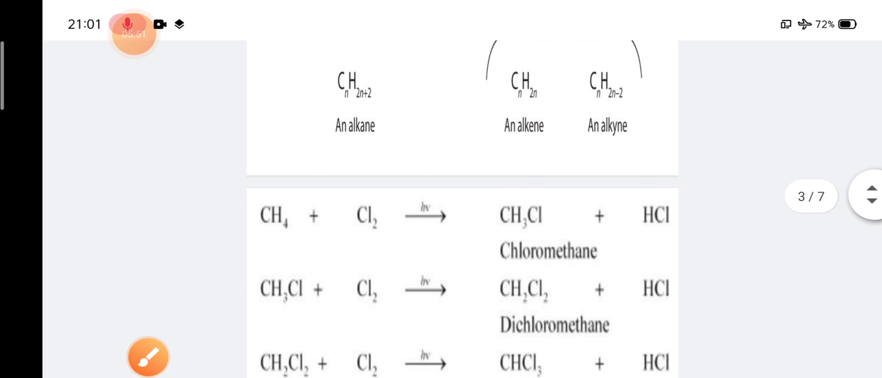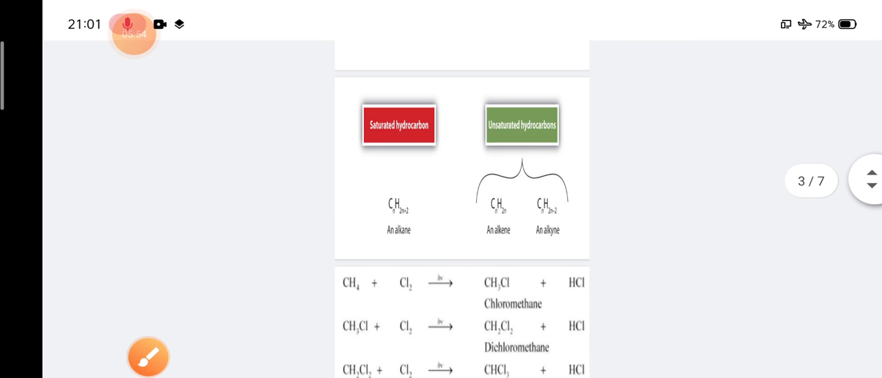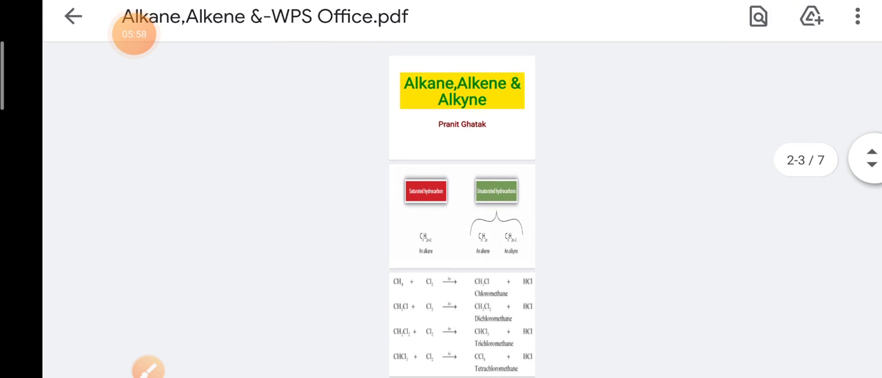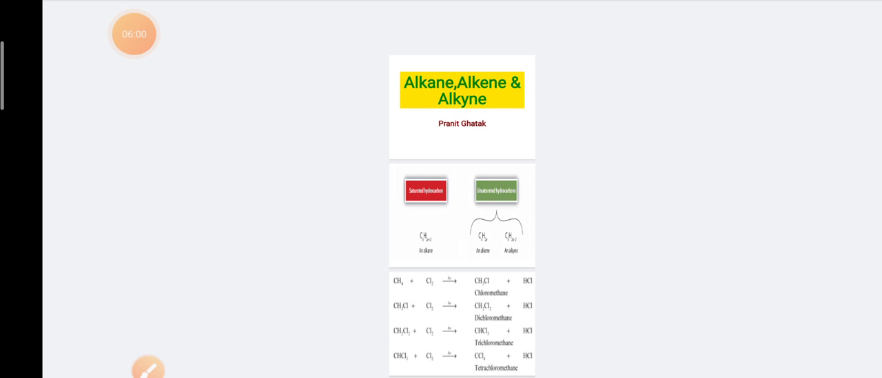Okay, so this is the introduction of alkane, alkene and alkyne. One more thing: the preparation of alkane, alkene and alkynes is not in our syllabus right now. According to the further reduced syllabus provided by the council itself, there is no provision for the preparation of alkane, alkyne and alkene.